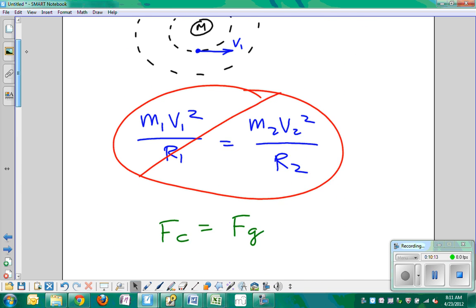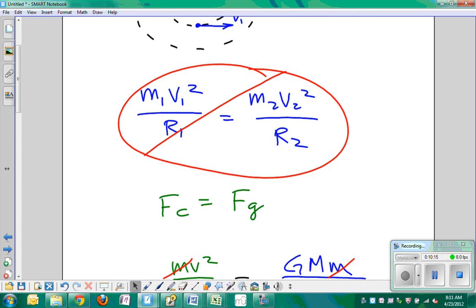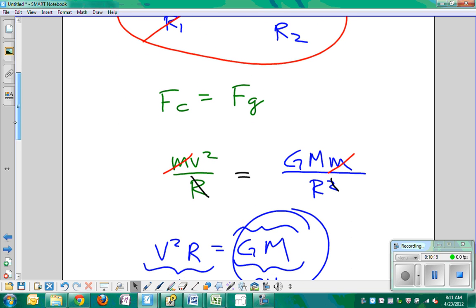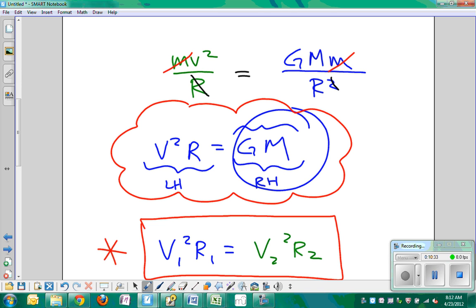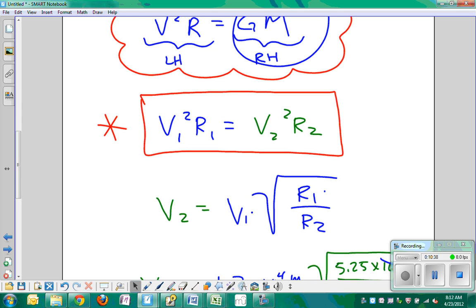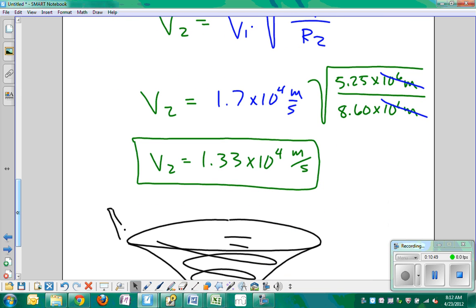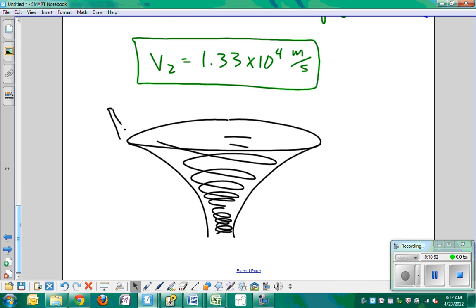Important steps. What do we do? Remember, it is not true that their centripetal forces are the same. We have to jettison that idea. We know that this relationship is true by canceling the masses and one of the radii. We got to this right here. The important technique we learned, or that we're exhibiting right here, is the idea of putting variables on one side and constants on the other side, so that we can transitively set these two relationships, this relationship for each of the two different situations, equal to each other, because they're both equal to a constant up here. Okay? Then it's just a matter of solving, and that's pretty easy. Okay? Then we just spin into oblivion.